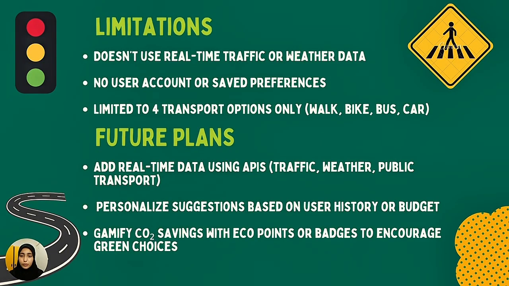For the limitations, right now our system has a few limits. It doesn't use real-time data like traffic and weather. It can't save user preferences, and it only has four transport modes: walk, bike, bus, and car. In the future, we plan to add live data using APIs, make suggestions more personal based on the user's past choices or budget, and also gamify the system by giving eco points or badges when the user picks green transport.